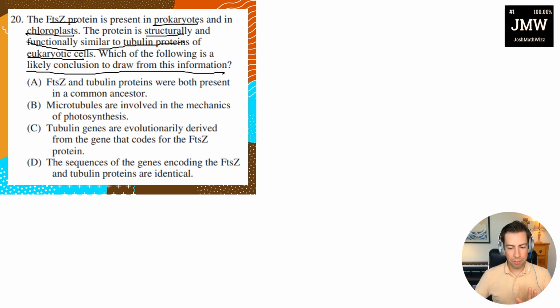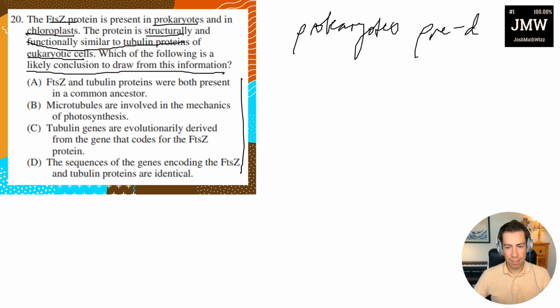All right, so a couple of facts are relevant before we even look at the answer choices. The first thing is that prokaryotes predate eukaryotes.